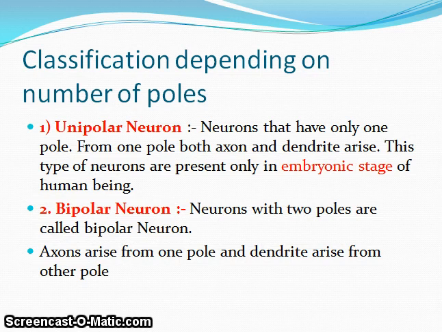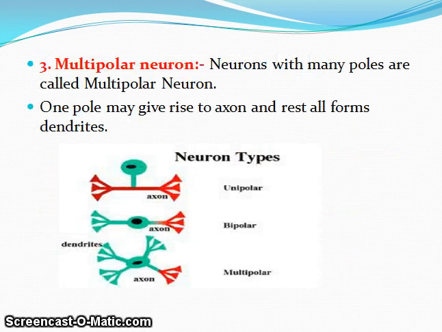Then other types, that are the bipolar neuron. Neurons with two poles are called bipolar neuron. Axons arise from one pole and dendrite arise from other pole. Third one is the multipolar neuron. Neuron with many poles are called multipolar neuron. One pole may give rise to axon and rest all forms dendrite.